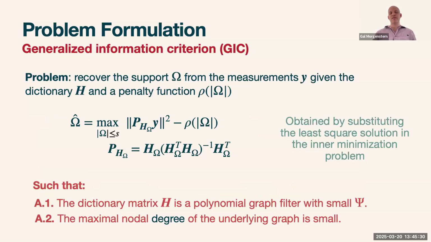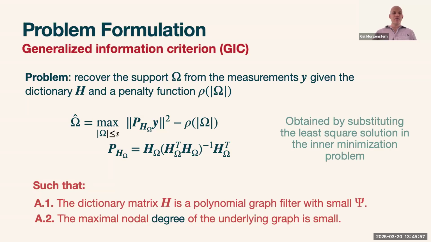Then we can use the support recovery problem, in which we try to find which omega maximizes the projection of y over the column space of H omega. The other part is a penalty function defined based on the GAC, and I'm not going to delve into this too much.